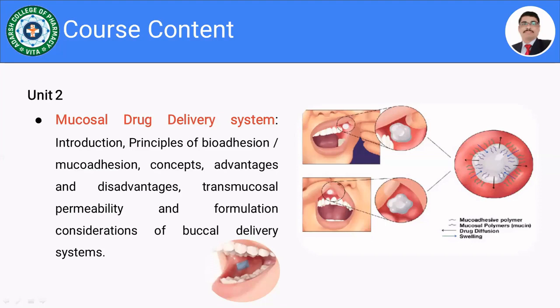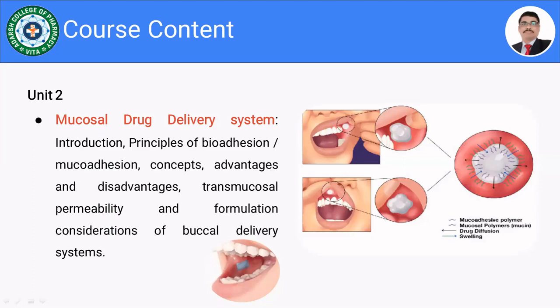So in that case, we have to select certain polymers which will give us good matrix integrity. By combining Carbopol 934P and hydroxypropyl methyl cellulose, it is possible to design and develop a good mucoadhesive drug delivery system for various routes like buccal, the oral route of administration, the rectal route, the vaginal route, and so on.